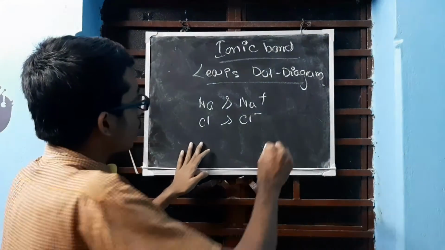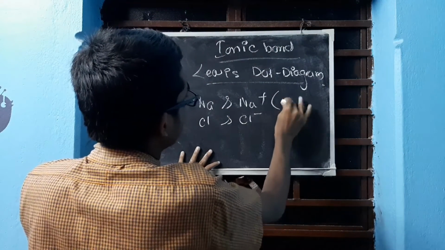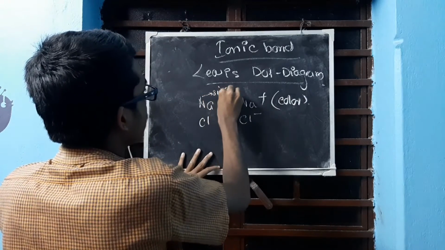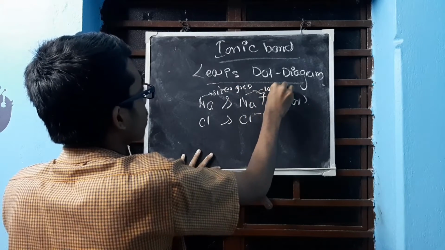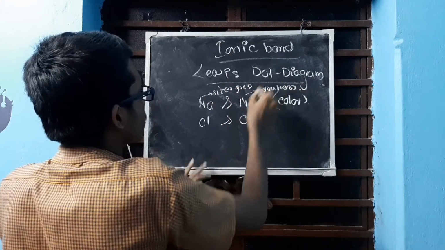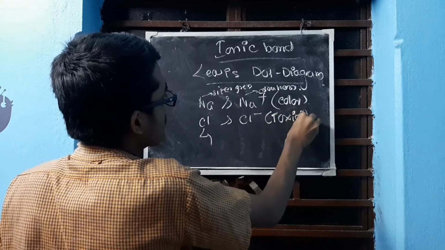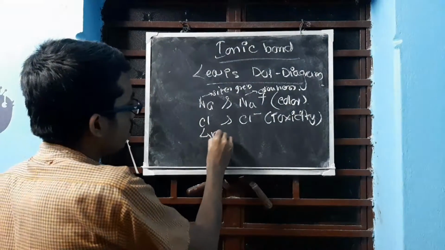Okay, so I am just writing out over here. Let us take color. So this is silver grey and this is colorless. Let us take toxicity. Toxicity means how harmful it is to us. So Cl is a very poisonous gas.